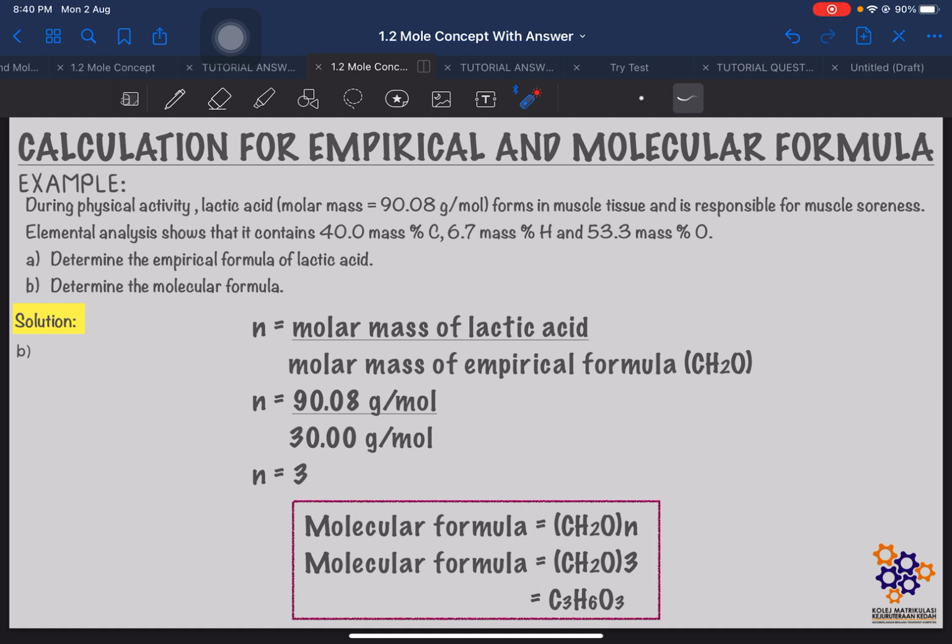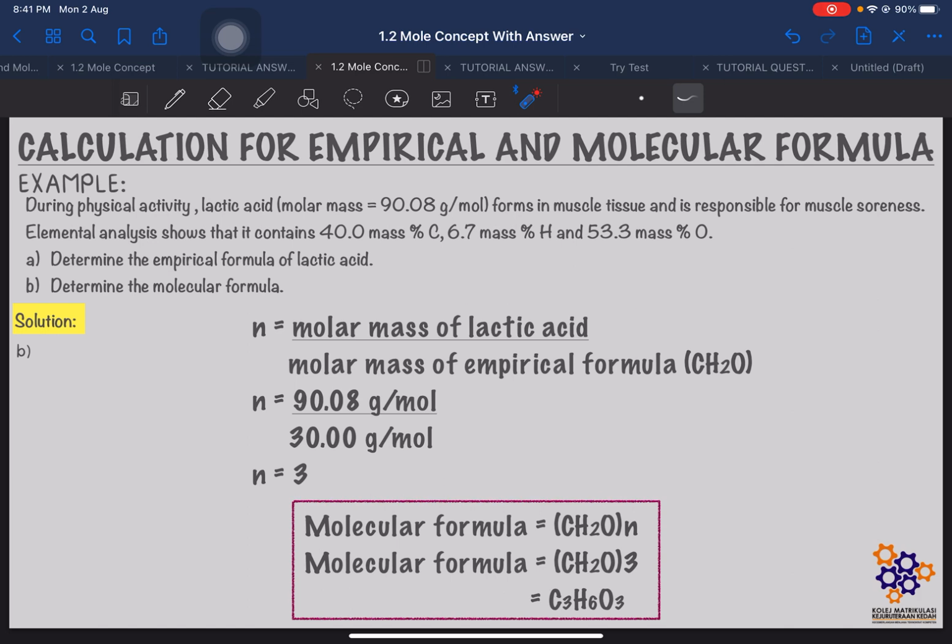So 90.08 gram per mole for this one, divided by the molar mass of the empirical formula, 30 gram per mole. So you will get n equals 3. So the molecular formula is (CH2O)n, and n is 3. So CH2O times 3, you multiply. So 3 times here. So C3, 2 times 3, 6, H6O3. So this is your molecular formula.